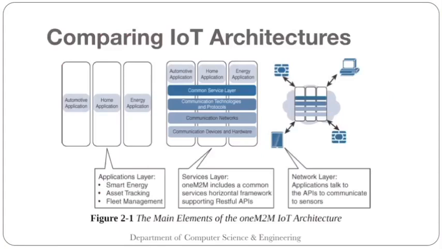As we see here, in the application layer there are smart energy, asset tracking and fleet management. Then in the service layer, oneM2M includes a common services horizontal framework supporting RESTful APIs. Then come technologies and protocols, communication networks, communication devices and hardware. And last we have the network layer. These devices are connected to this particular layer. So the applications talk to the APIs to communicate with the sensors.